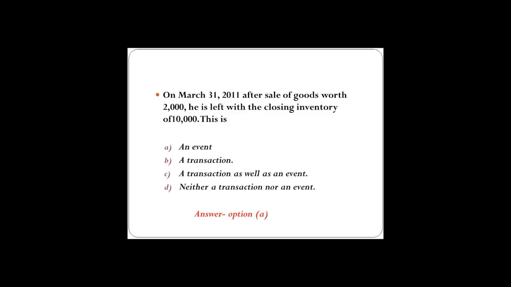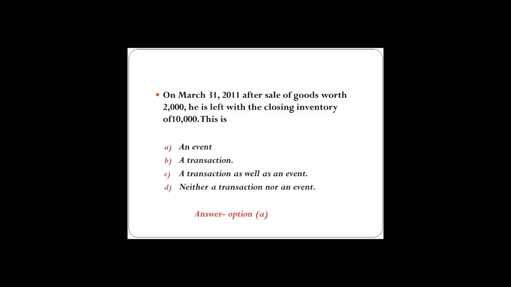Now, this is option A, an event, a transaction as well as an event, or neither a transaction nor an event. So, transaction is an exchange, whereas event is the result of the number of transactions occurred. So, here the inventory which is left is a result of the number of transactions occurred.